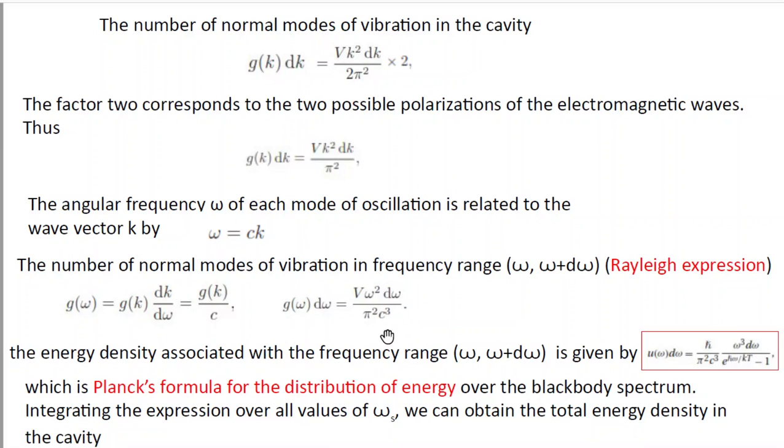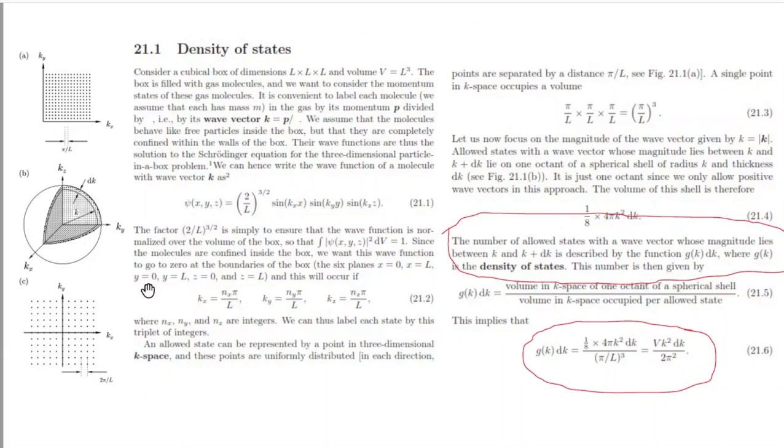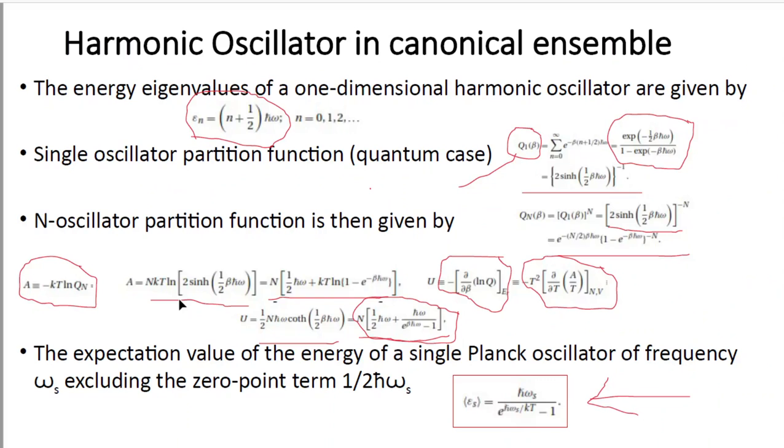Now this is the density of states in terms of omega, and we can also call g(omega) d omega the number of normal modes of vibration in the frequency range omega and omega plus d omega. In the above slide, we found the mean value or expectation value of the energy of a single Planck oscillator of frequency omega s.